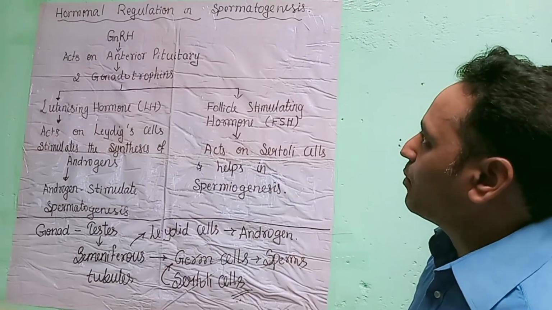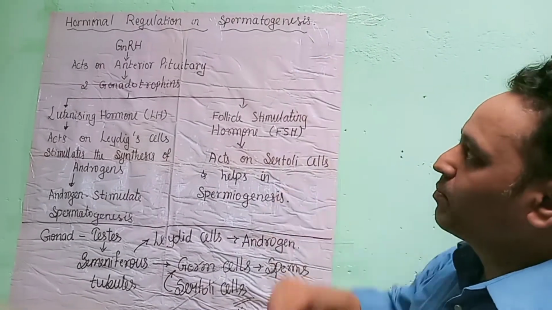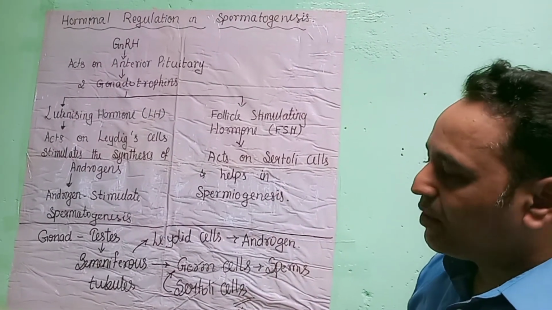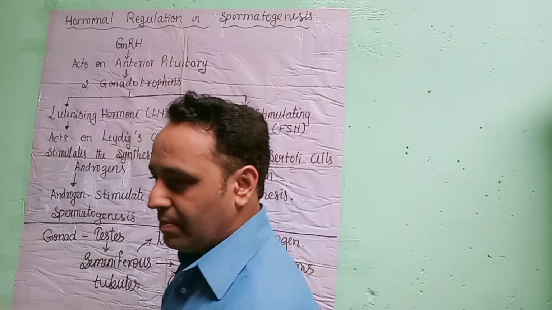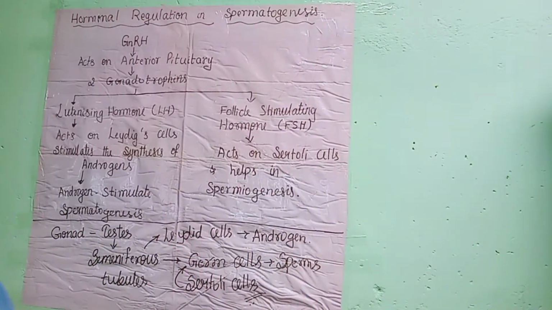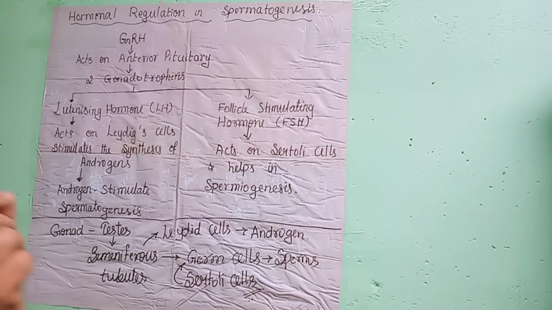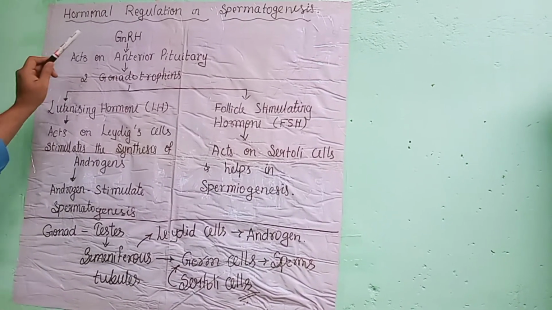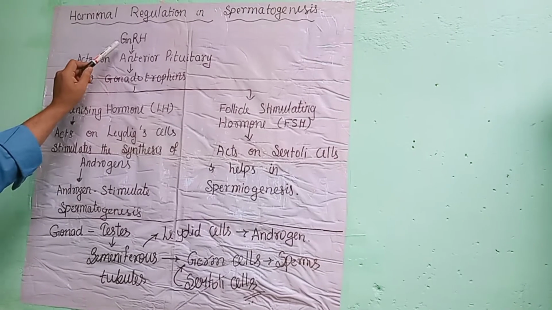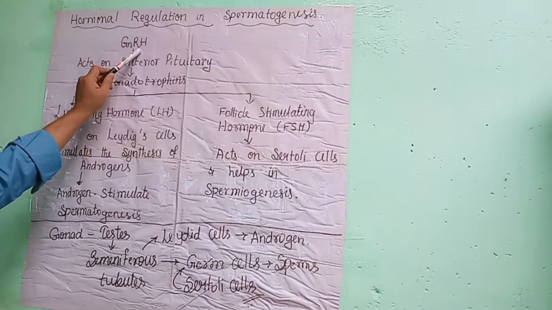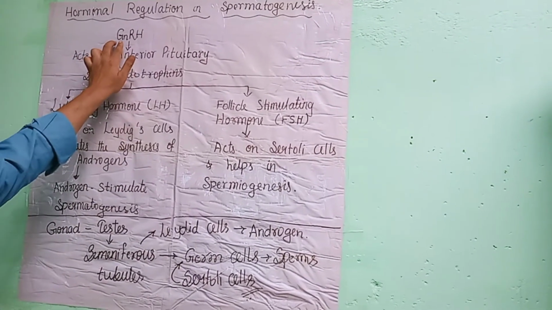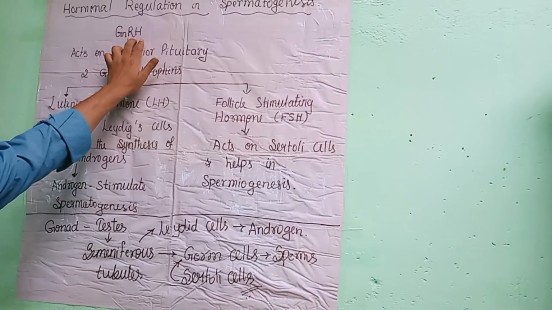Let us come to the hormonal regulation in sperm production. After puberty in a male child, in a boy, the hypothalamus, the gland present in the brain, produces a hormone called gonadotrophin releasing hormone, the word gonad, gonadotrophin releasing hormone.